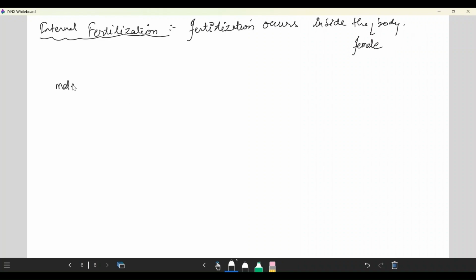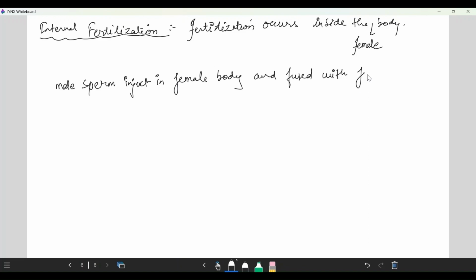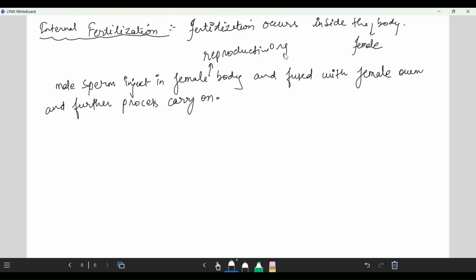So the male sperm is injected into the female body or female reproductive organ and fused with the female ovum, and further processes carry on.